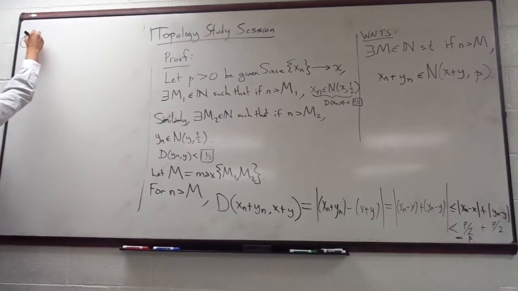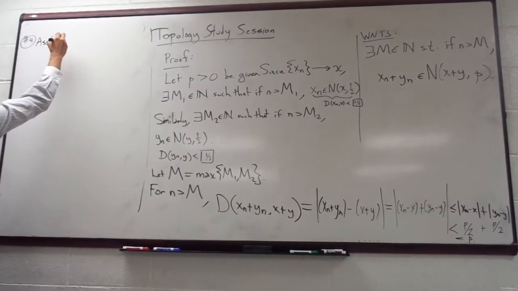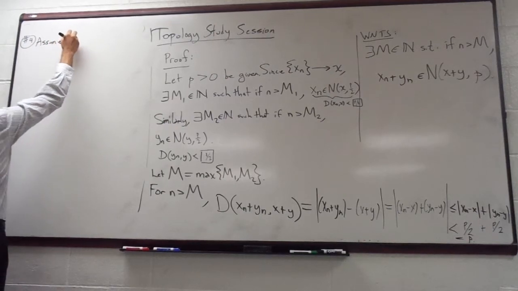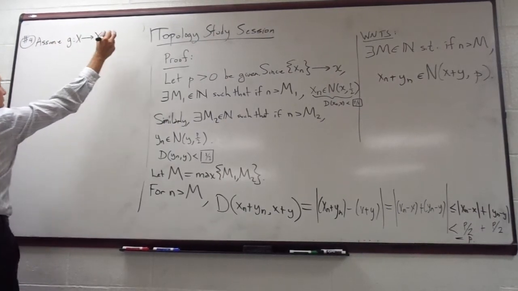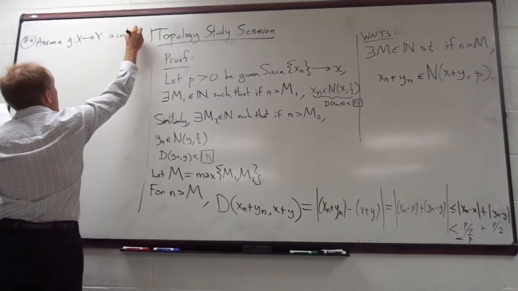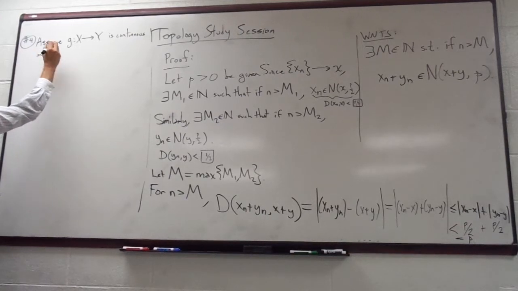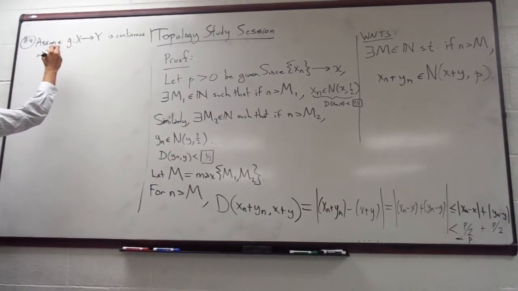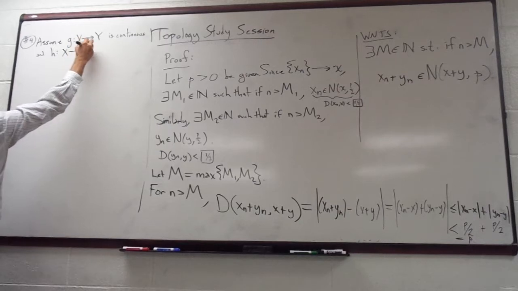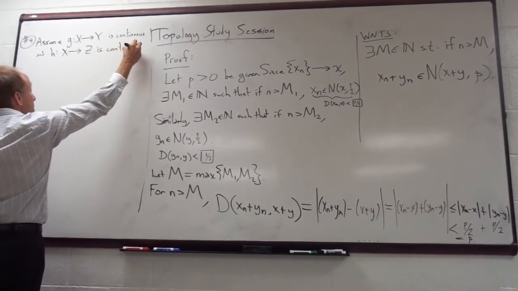Let's assume that G from X to Y is continuous, and H from X to Z is continuous. So these are all just metric spaces.